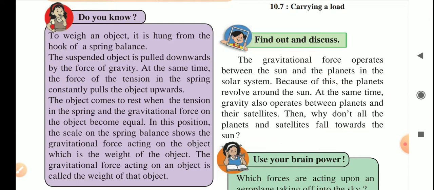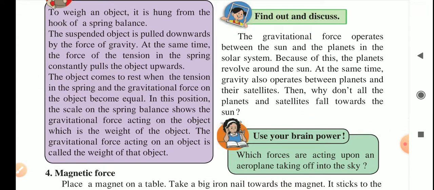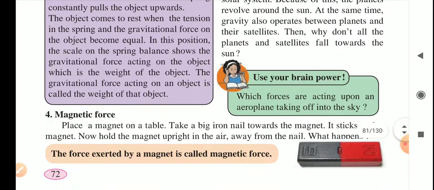Now let's read it one more time. The gravitational force operates between the sun and the planets in the solar system, right? And because of this, the planets revolve around the sun. Now let's see what is magnetic force.